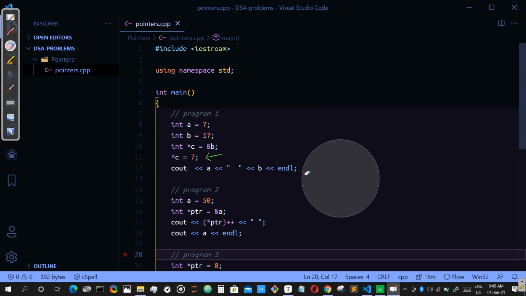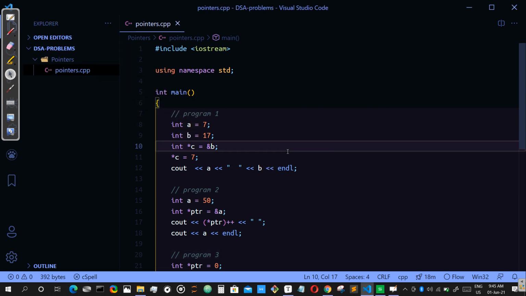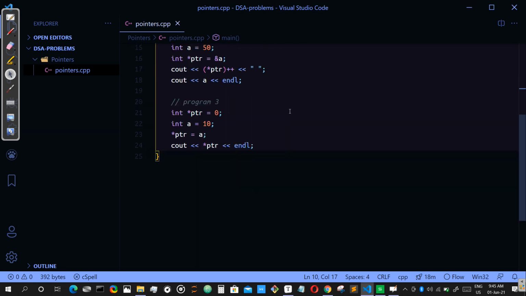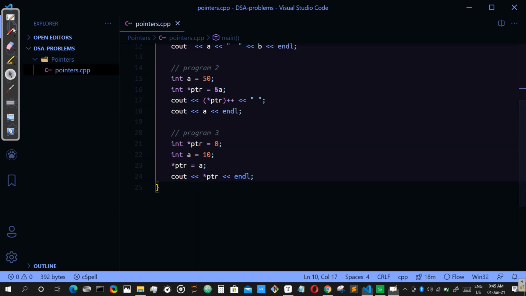Very basic problems like these are always asked, even if you are going for competitive exams like GATE or something. These things will be asked. Now, A equal to 50. Now this pointer PTR holds the address of A.